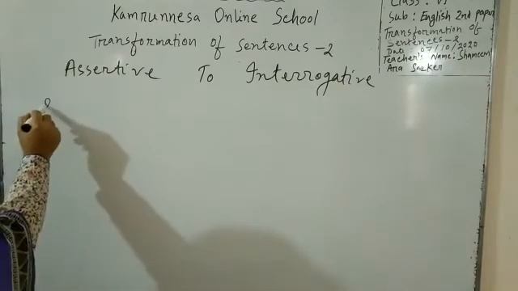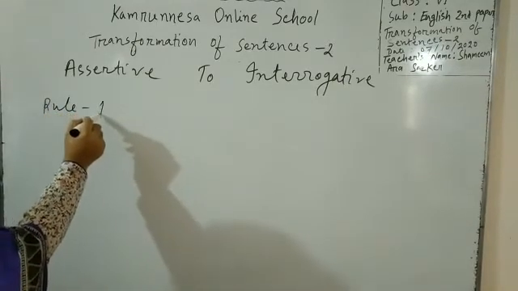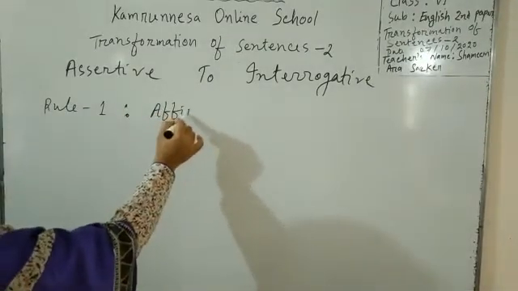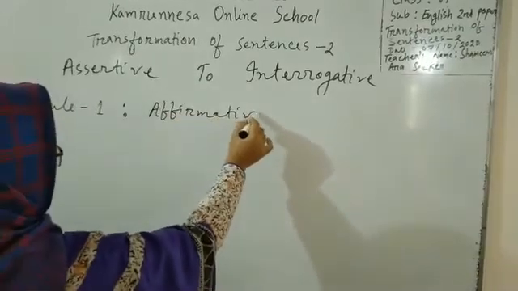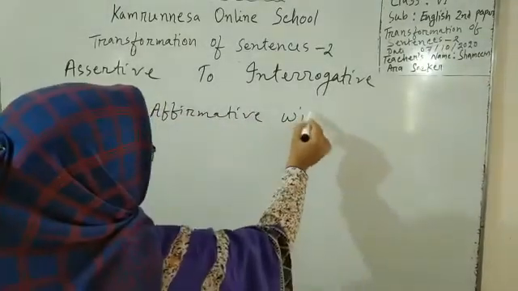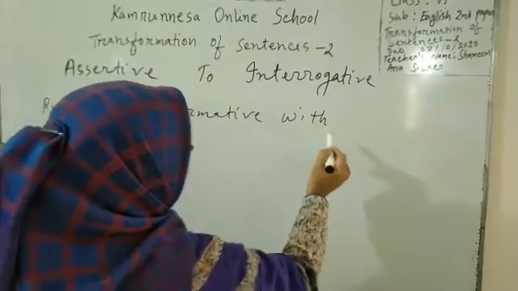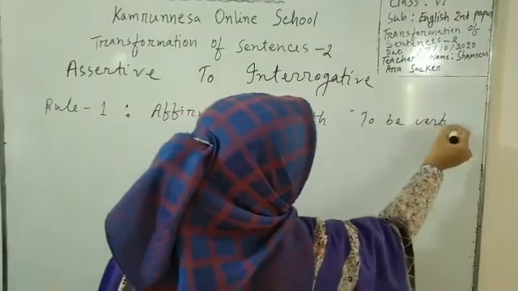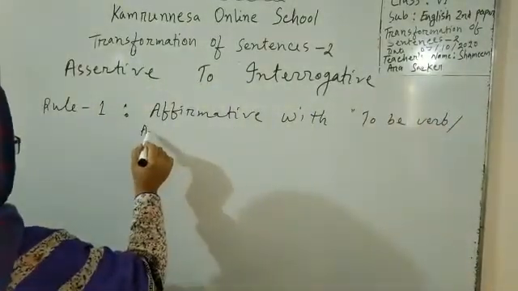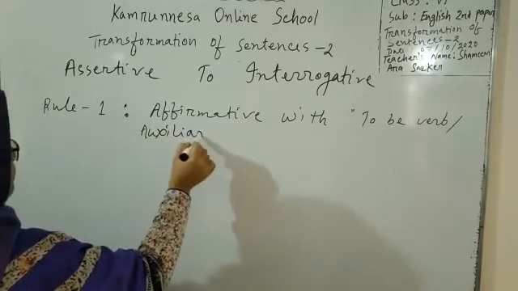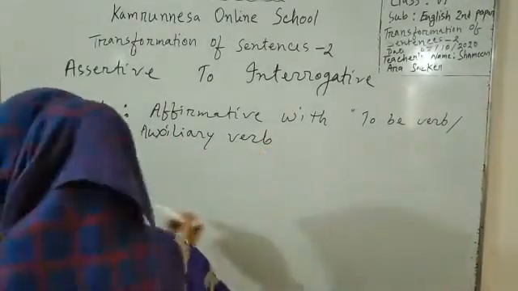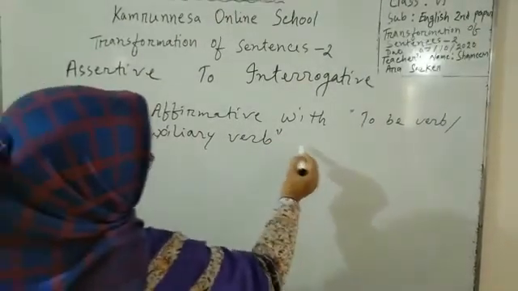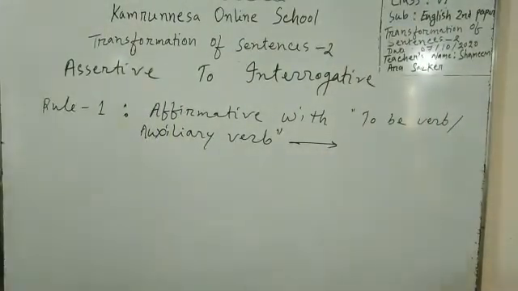Rule 1. If the assertive sentence is affirmative, and in the affirmative sentence there is a to be verb or another auxiliary verb, then we will turn this sentence into negative interrogative.